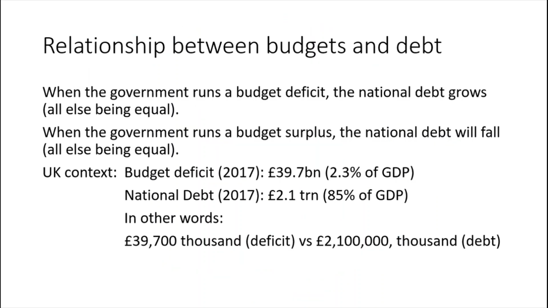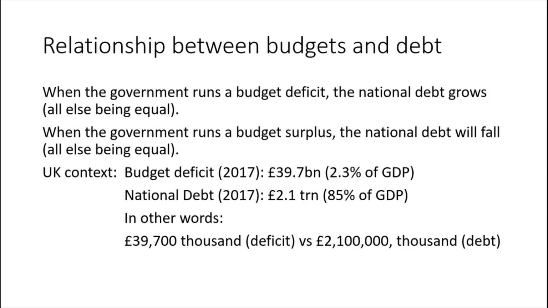One thing that's very important to understand is the relationship and the difference between a budget deficit and the national debt. So when the government runs a budget deficit, it means that they're spending more than they collect in revenue. They need to fund this through selling bonds, and as they sell bonds, the national debt grows, all else being equal. When the government runs a budget surplus, they can pay down the national debt, and so therefore the national debt will fall, all else being equal.